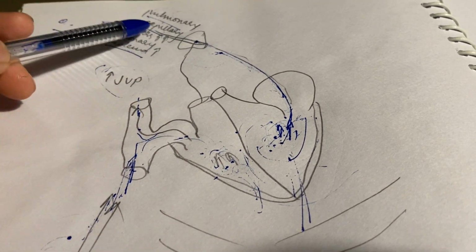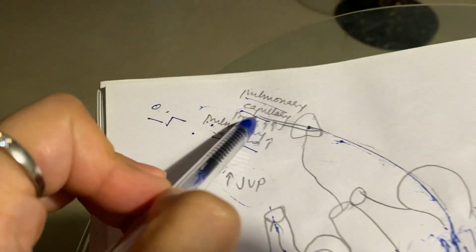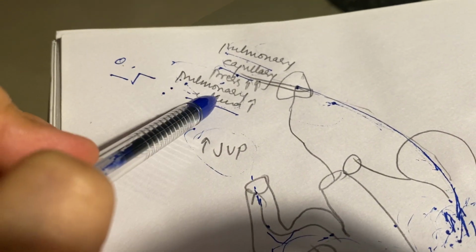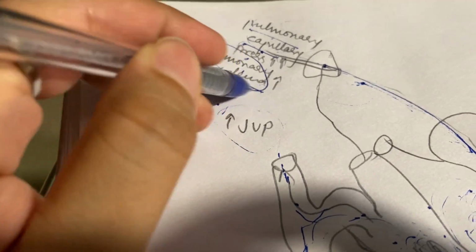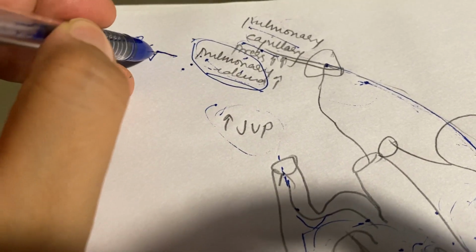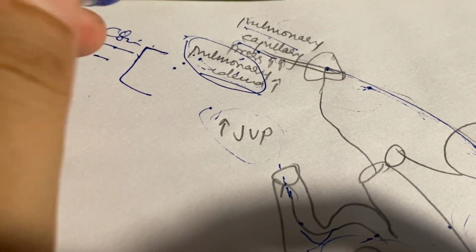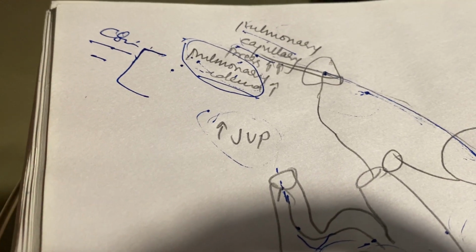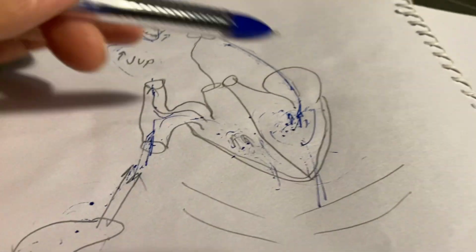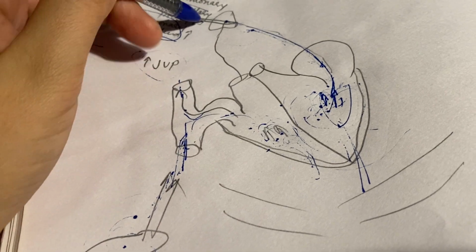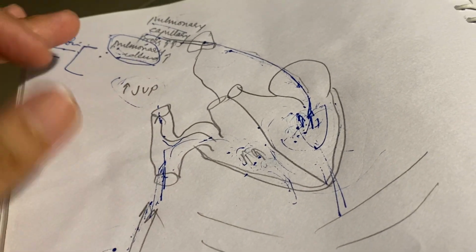Because of increased pressure in the pulmonary capillaries, pulmonary edema occurs, and we see clinical features in this patient: cough, dyspnea, and sometimes hemoptysis. So we see raised pressure in the pulmonary vein and pulmonary capillary.